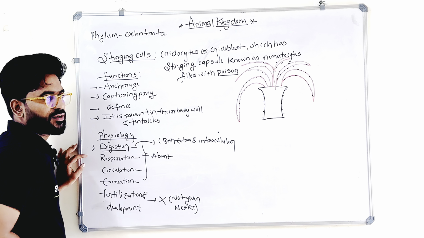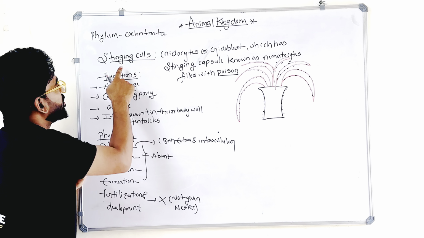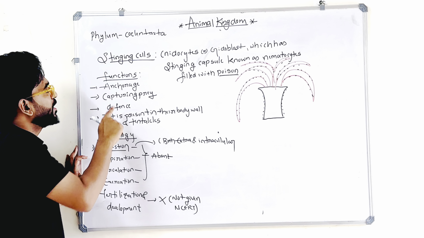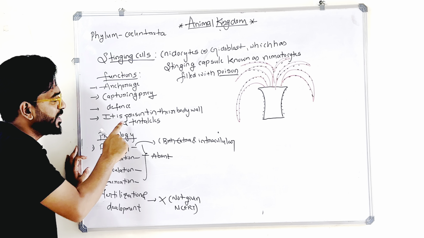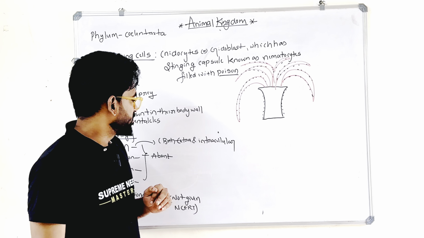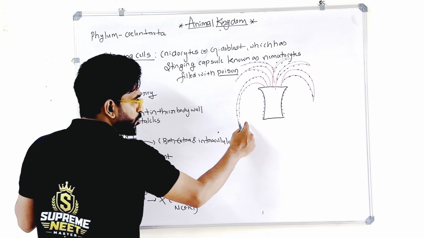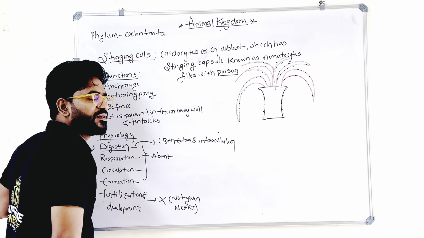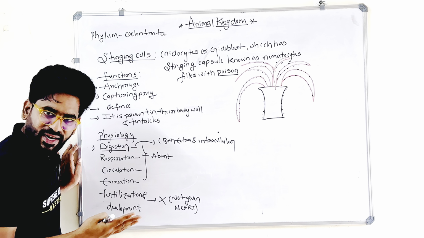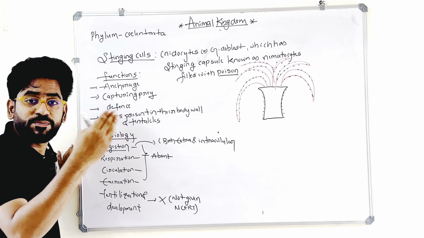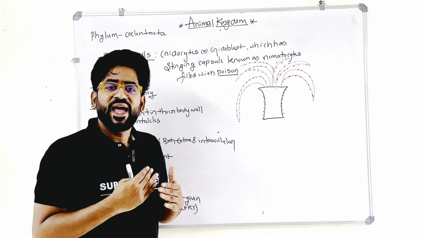Right? What are the functions of stinging cells? These help in anchorage, capturing prey and defense, and these are present in the body wall and on the tentacles. The cells which are present on the whole body wall and the tentacles are called stinging cells. They help in anchorage, defense, and paralyzing the prey. They will paralyze the prey which is coming, and they act as self defense.